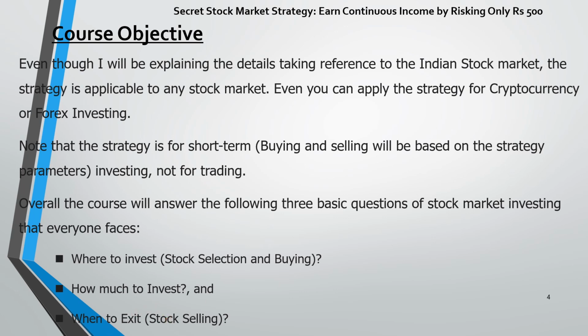So for me also it happened that I bought a stock, it went up 15 or 20%, and I did not sell it during that time. Then after some time it becomes 20% down or 30% down. So stock selling is also important. Without selling or taking the profit, we may eventually incur losses. So these three basic parameters, where to invest, how much to invest, and when to exit, will be answered in this course.